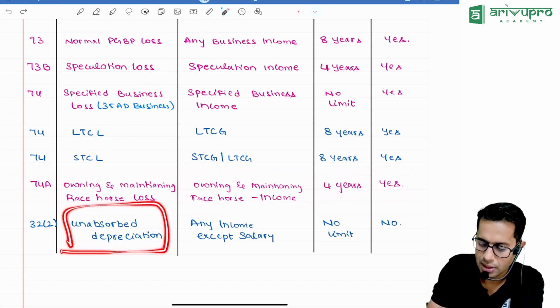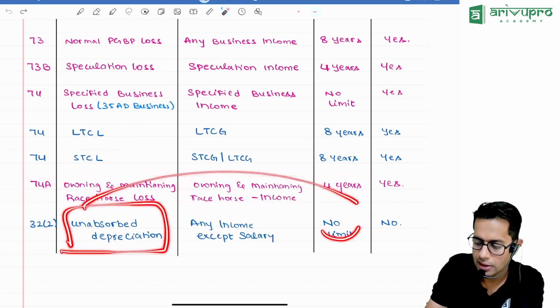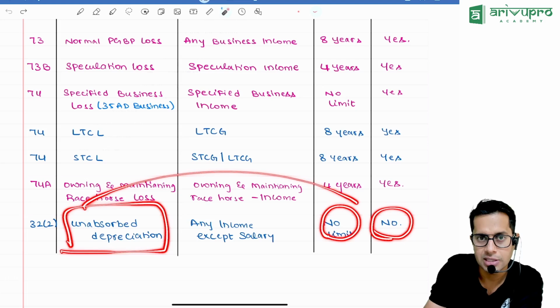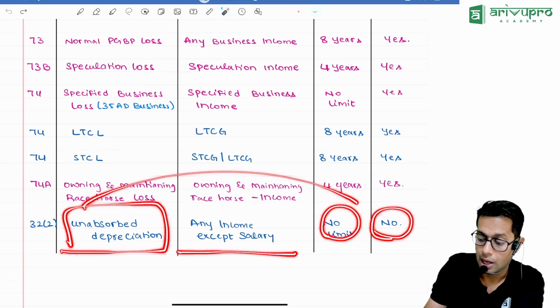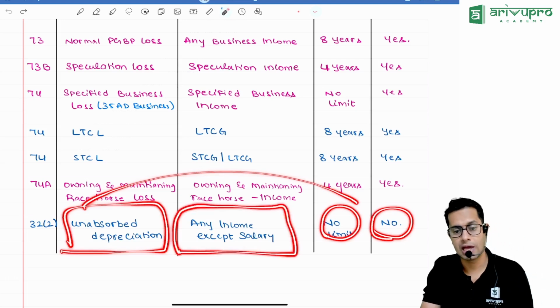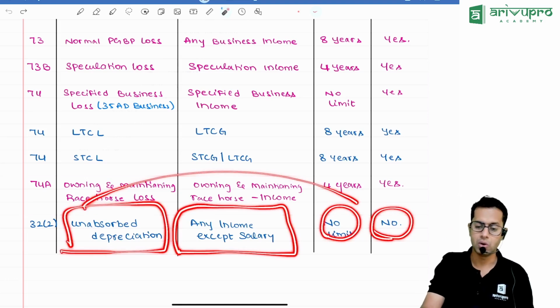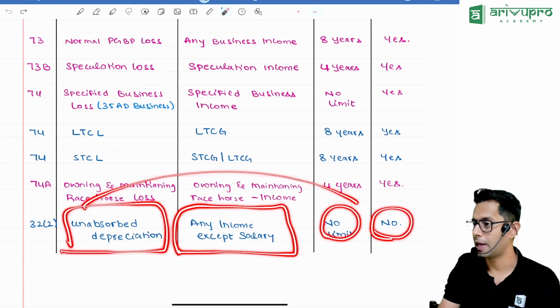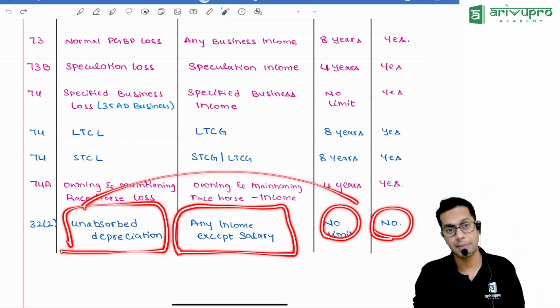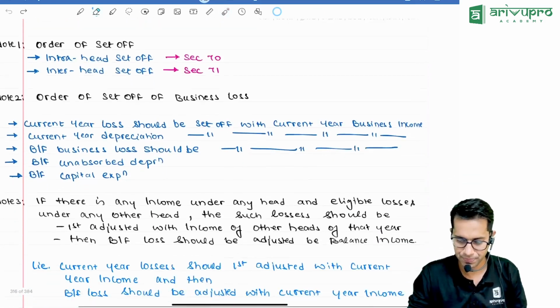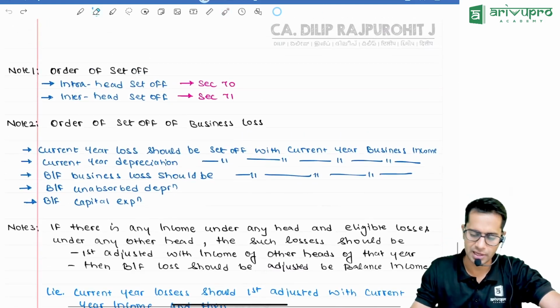Unabsorbed depreciation can also be carried forward. There is no limit for how many years you can carry forward, and filing of loss return for this is not mandatory. Once you carry forward unabsorbed depreciation, it can be adjusted with any type of income in future years. Now this is your set off and carry forward chapter.